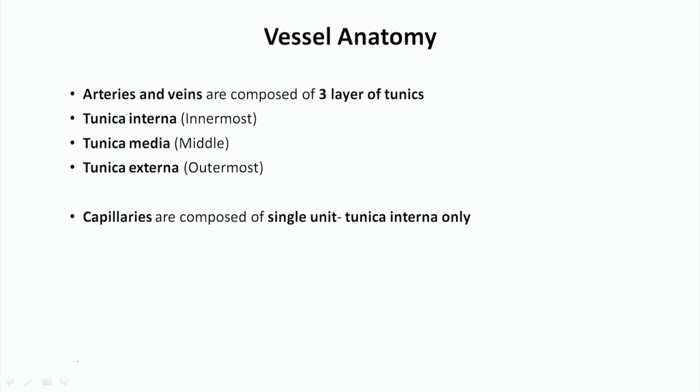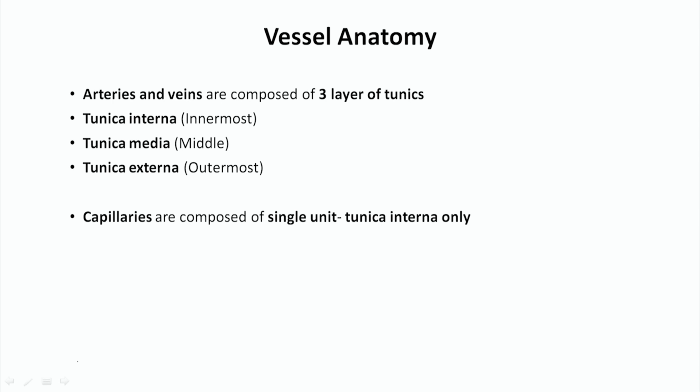We know that the capillary has a very thin wall structure, only endothelium is there. So that's why at the capillary level the exchange of material takes place between the blood and the tissue fluid. So these are the three important types of blood vessels. You will see the blood vessel anatomy.